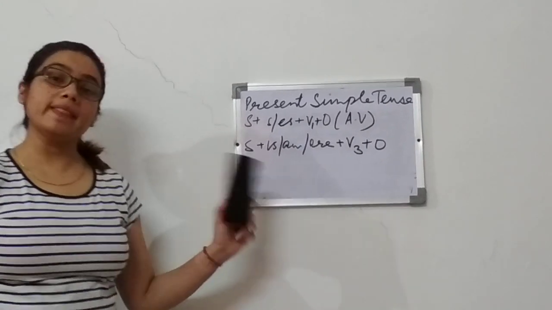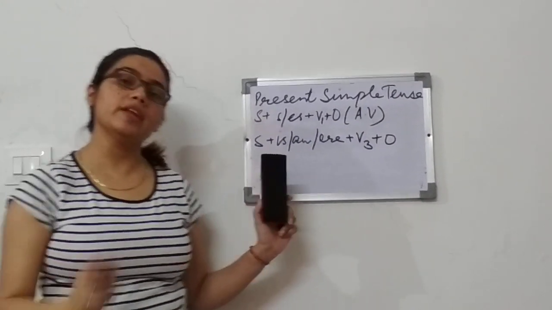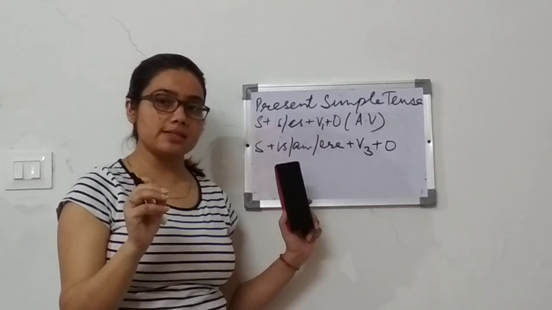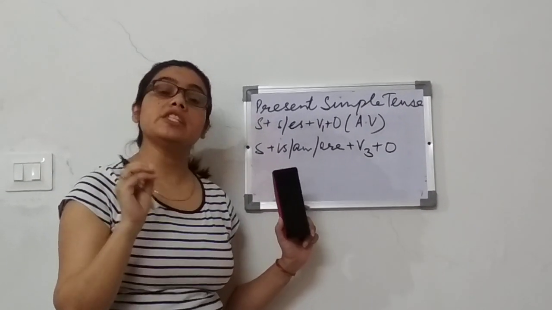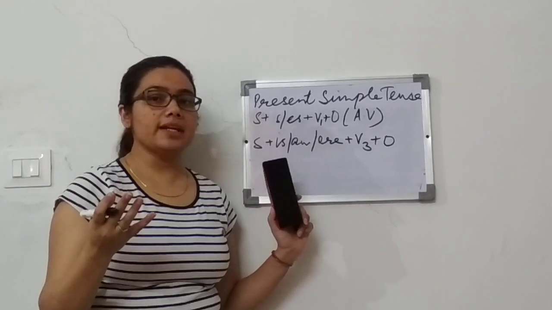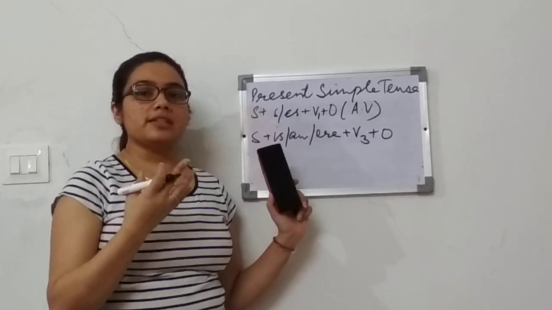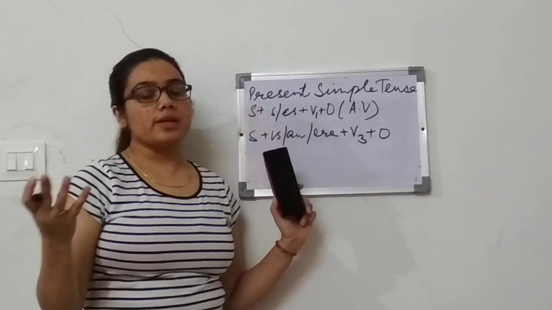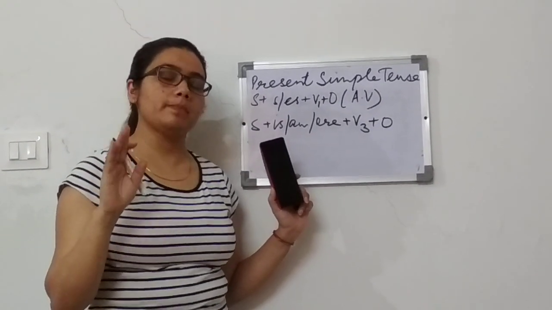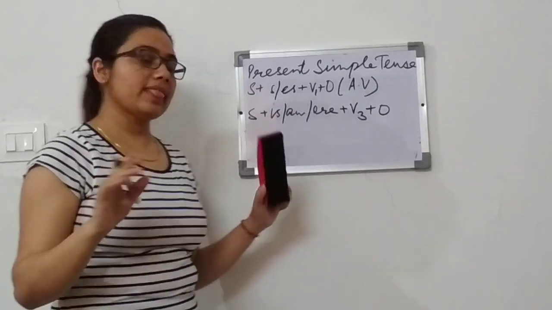You have to keep one thing very clearly in your mind: in passive voice, the third form of verb, that is the past participle, will always be there, whatever sentence you are changing from active voice to passive voice.